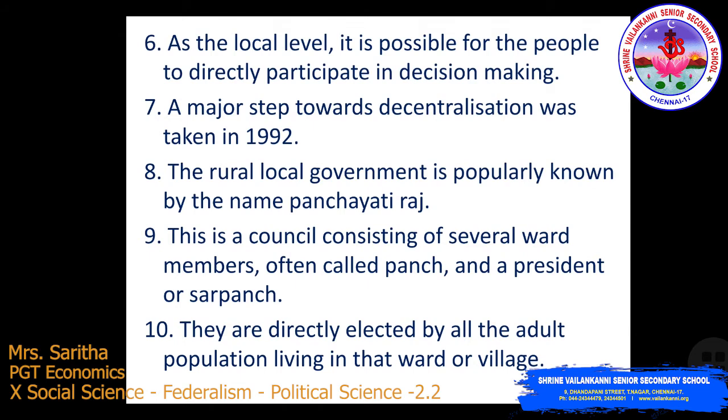These are the steps toward decentralization taken in 1992 when the Constitution was amended. The first point: the Constitution mandated regular elections. Second, seats have to be reserved for SC, ST and Other Backward Classes. One-third of seats should be reserved for women. Third, an independent institution called the State Election Commission has been created in each state to conduct panchayat as well as municipal elections. Fourth, the state governments are required to share some power and revenue. Those are the points in the Constitution amended for the third tier of democracy.